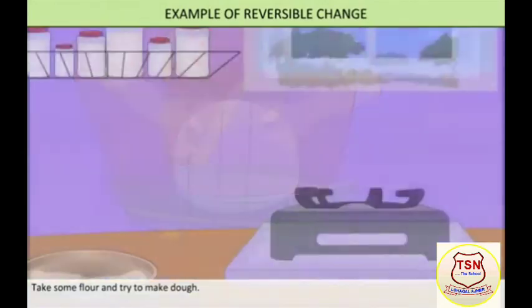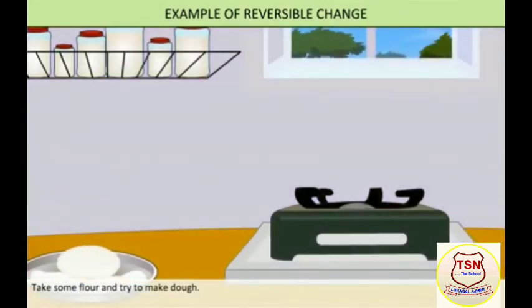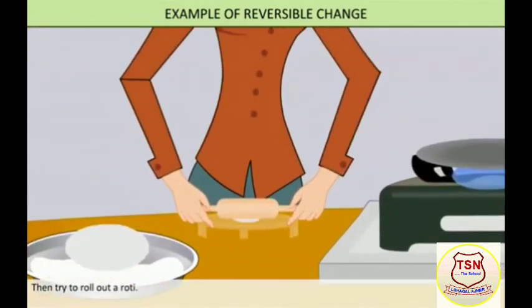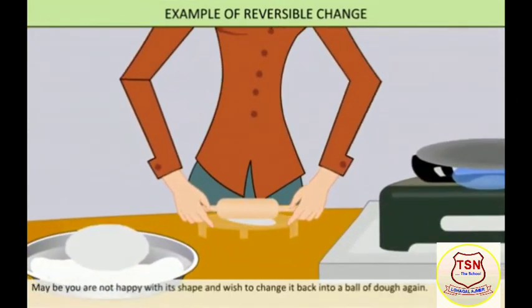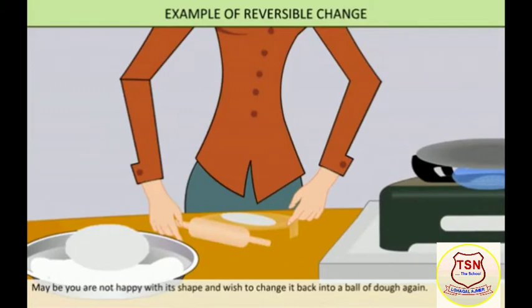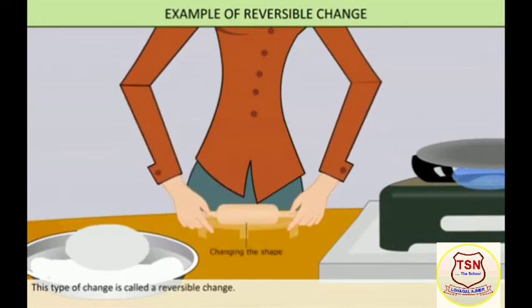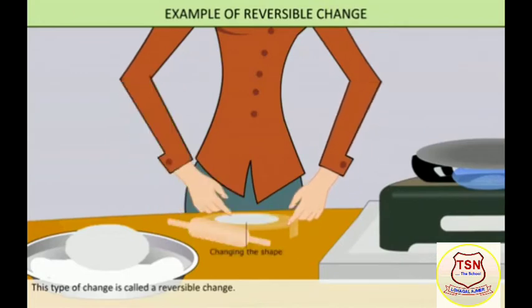Take some flour and try to make dough. Take some dough and make a ball. Then try to roll out a roti. Maybe you are not happy with its shape and wish to change it back into a ball of dough again. This type of change is called a reversible change.